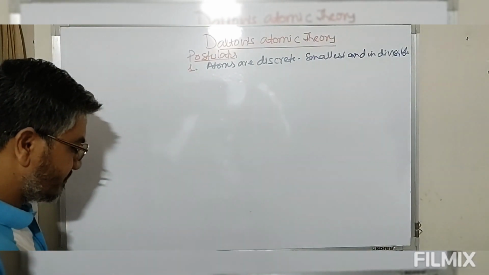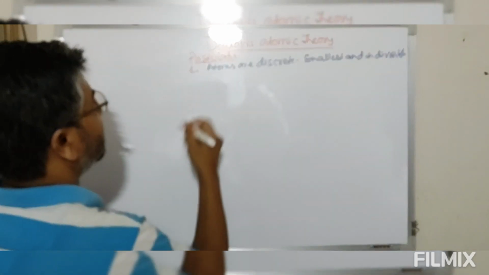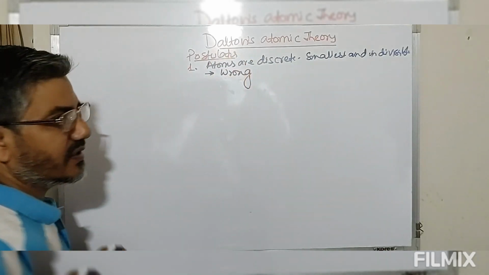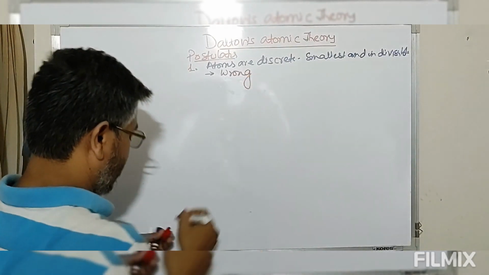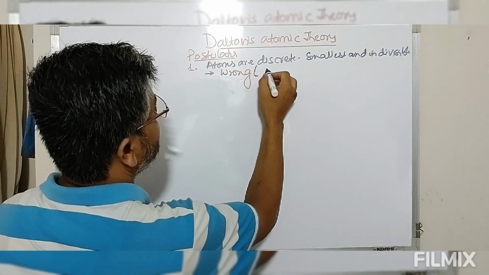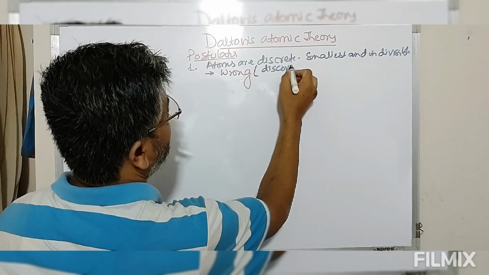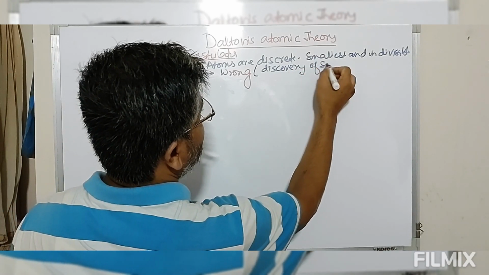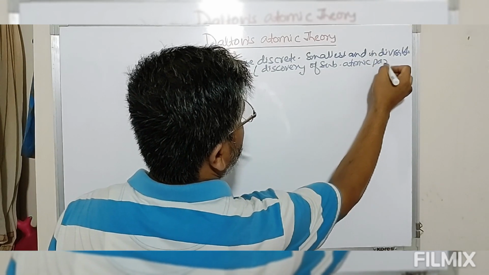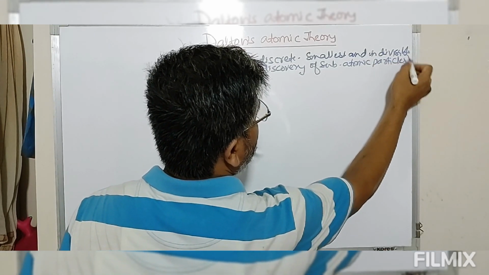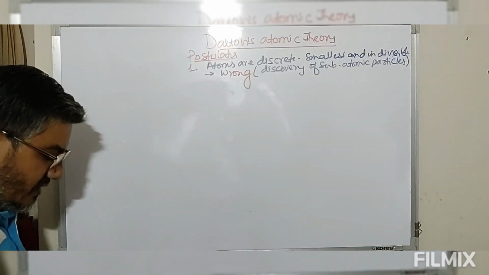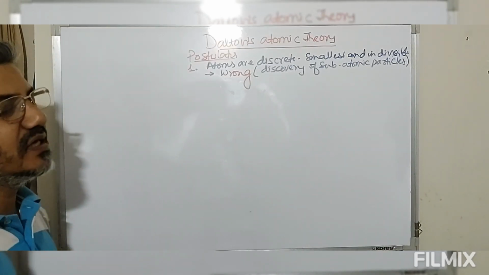So this statement comes out to be incorrect. Why? This is because of the discovery of subatomic particles, like electrons, protons, neutrons, etc. So this is the first postulate given by John Dalton, which comes out to be incorrect.